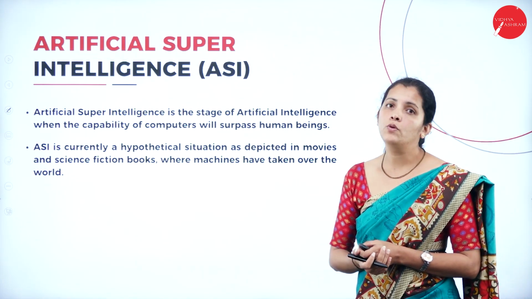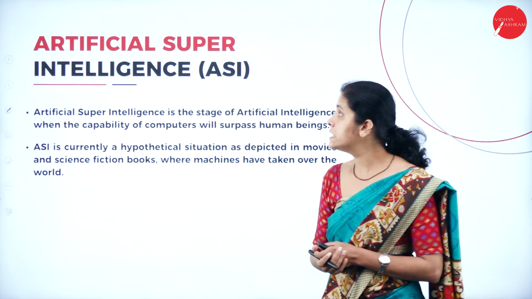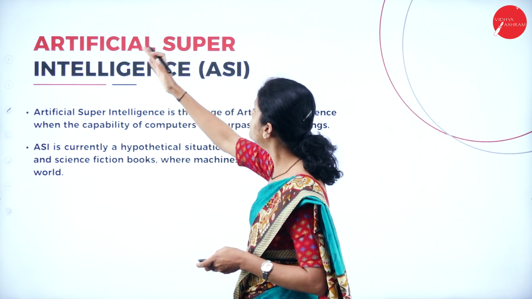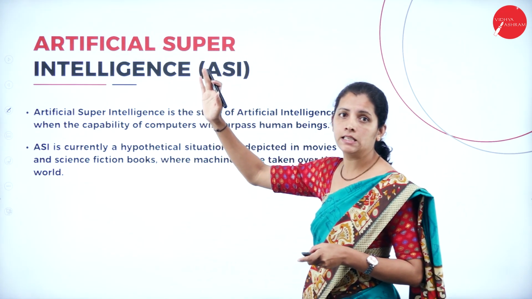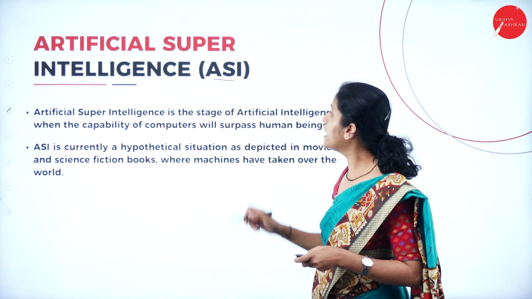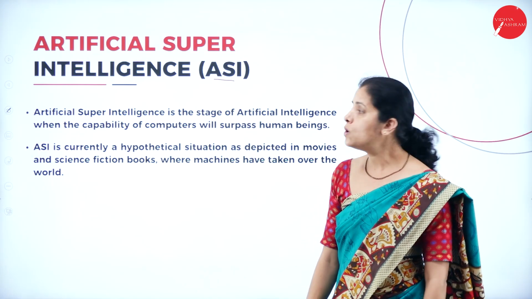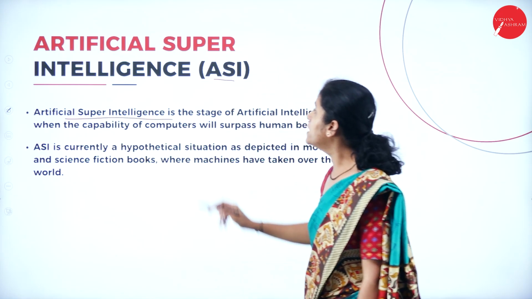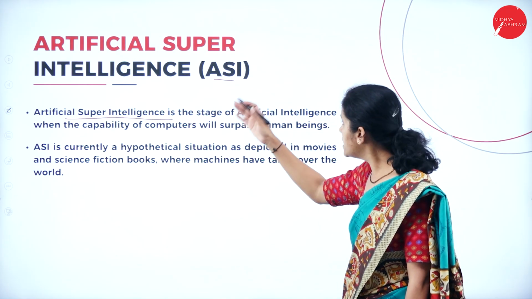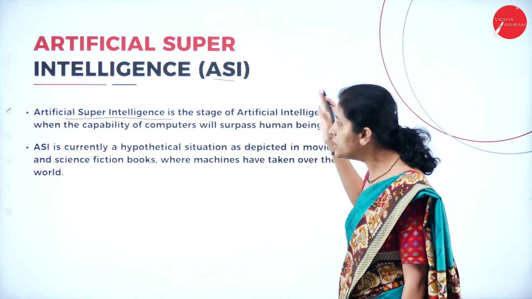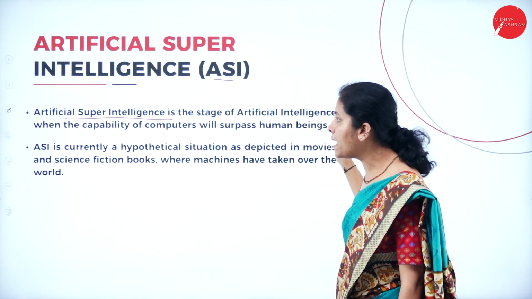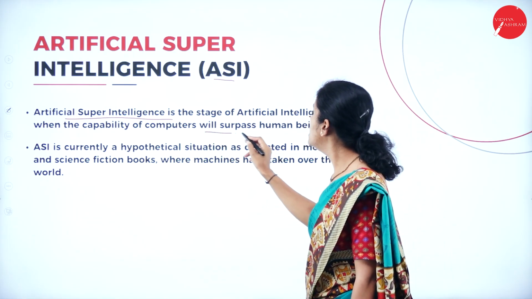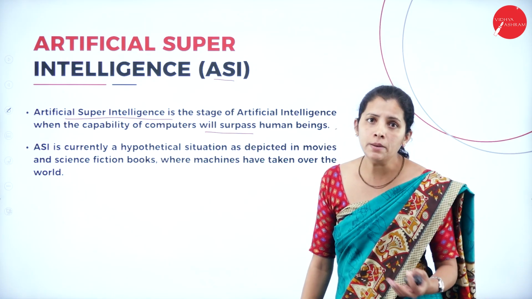Moving further, I'm going to have the third stage, that is artificial super intelligence. That is nothing but ASI. So artificial super intelligence is the stage of artificial intelligence in which the capability of computers will surpass human beings.